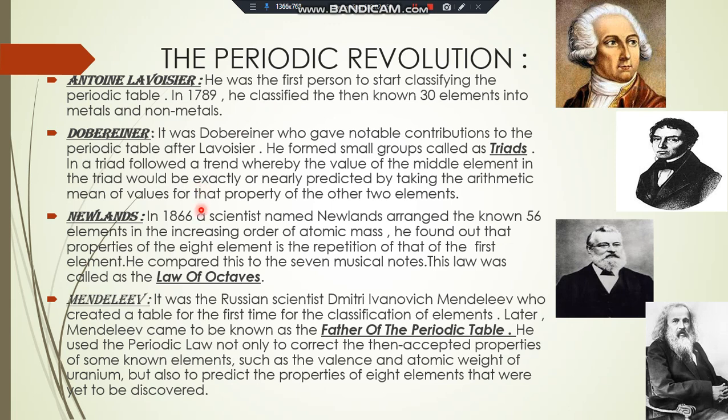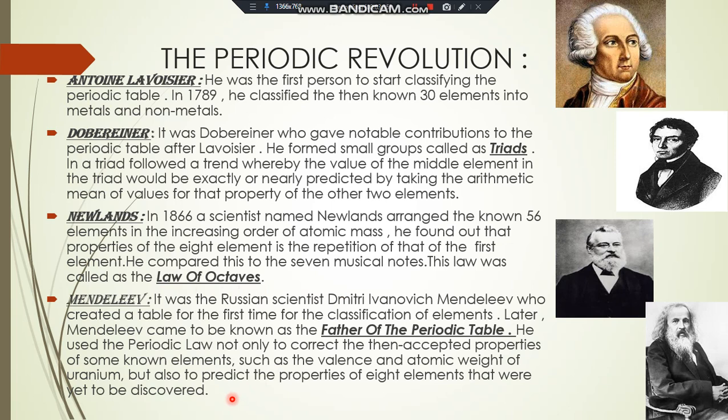After Döbereiner, it was Newlands, another scientist, who arranged the known 56 elements in the increasing order of atomic masses. He found out that the properties of the eighth element are a repetition of those of the first element. He compared this to the 7 musical notes and named this law the law of octaves. After Newlands, it was another scientist named Mendeleev. He was a Russian scientist, Dmitry Ivanovich Mendeleev, who created a table for the first time for the classification of elements. Later, Mendeleev came to be known as the father of the periodic table.